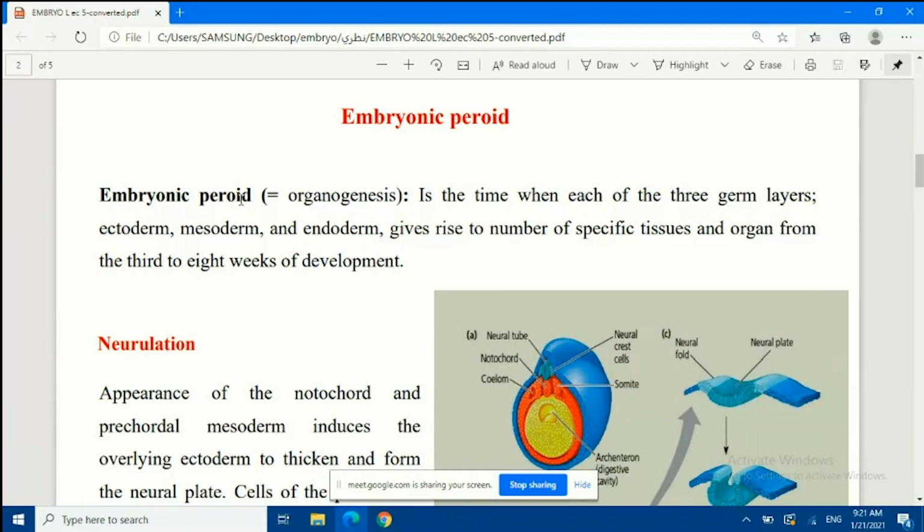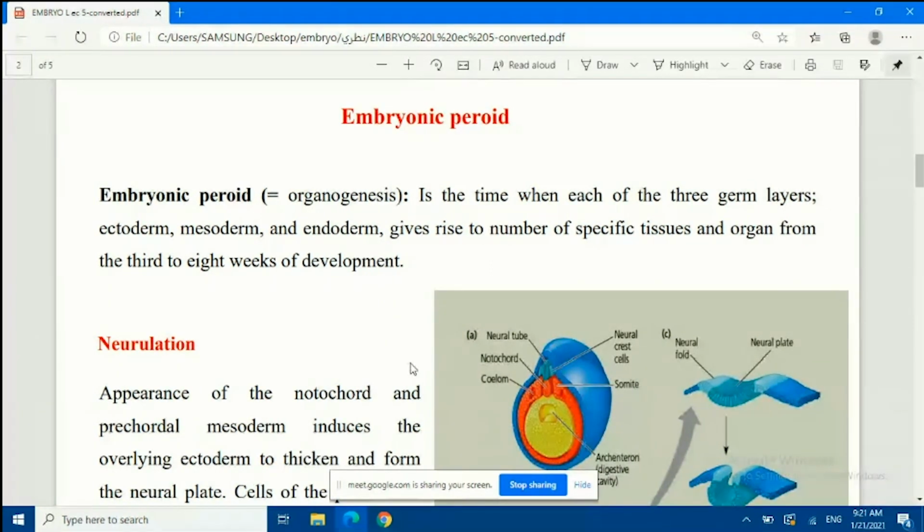At the same time, we can call it organogenesis. Okay, that means organs start to form in this duration. Then the organs inside the embryo's body that will form start to form during this duration, which we call the embryonic period, from the 3rd week to the 8th week of development.